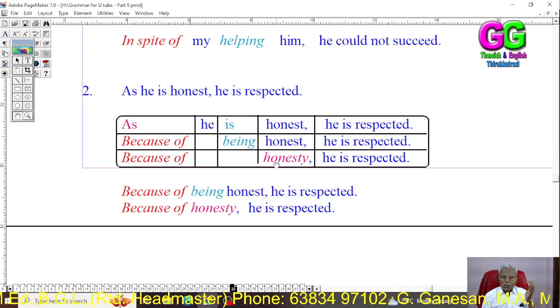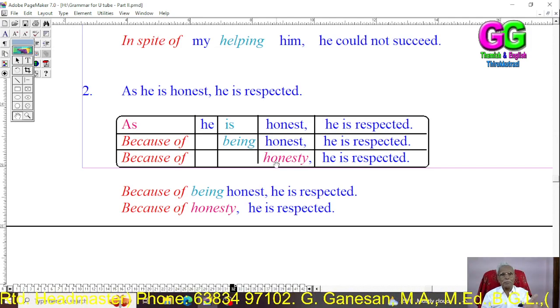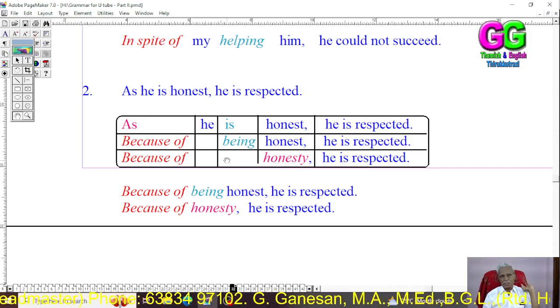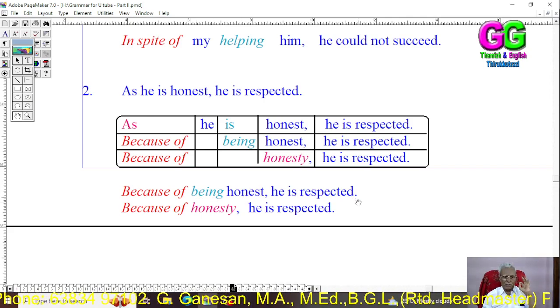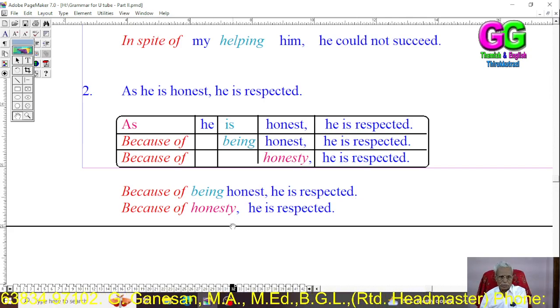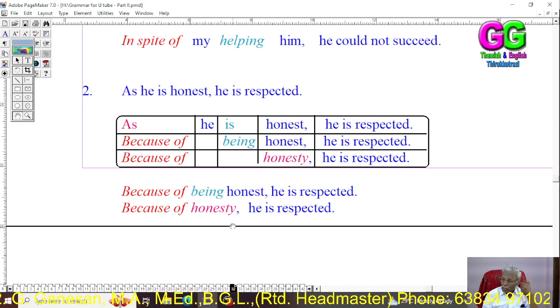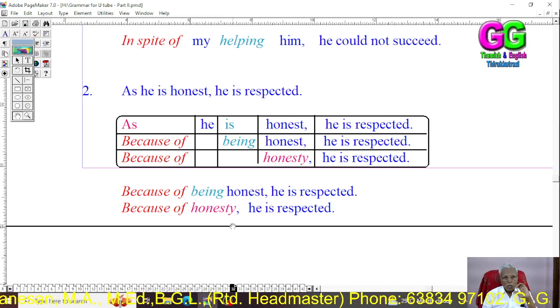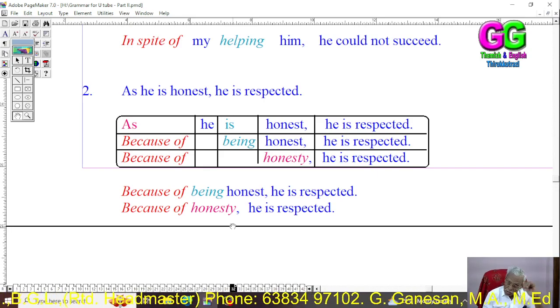Both have the same meaning when the subject is the same. So, because of being honest, he is respected, or because of honesty, he is respected. The complex sentence can be converted into a simple sentence: because of being honest, he is respected, or because of honesty, he is respected, or because of his honesty, he is respected.